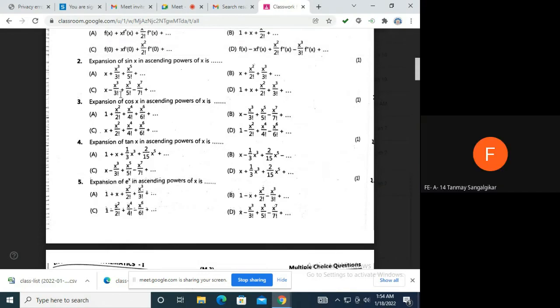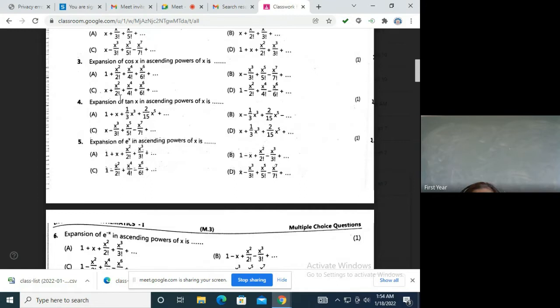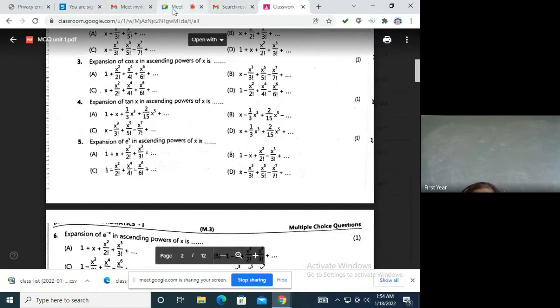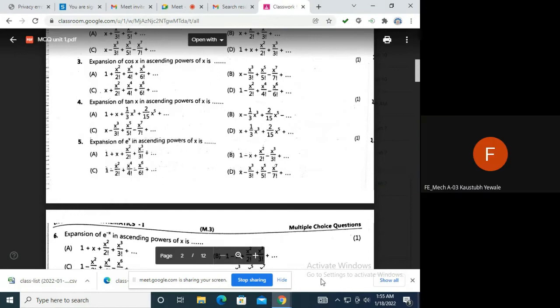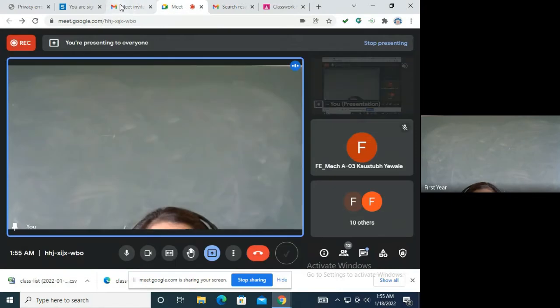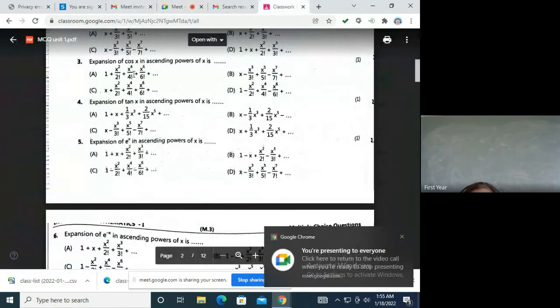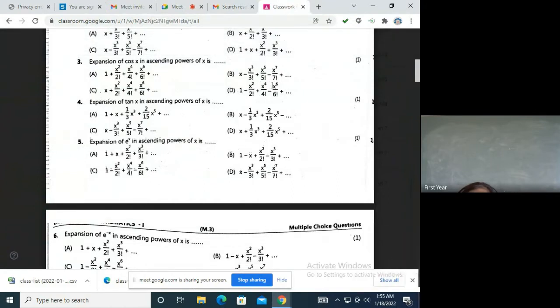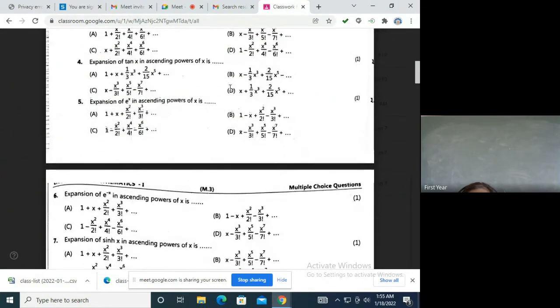What about cos x? I want the answers from all, and those students who give answers in the tutorial will be getting marks for understanding. Cos x. Ma'am, 1 minus x square upon 2. Yes, Kaustubh, you are right. Cos x is an even function, and the expansion is 1 minus x square by 2 factorial plus x raised to 4 by 4 factorial and so on. That's your answer, option D. Okay, Kaustubh is done.